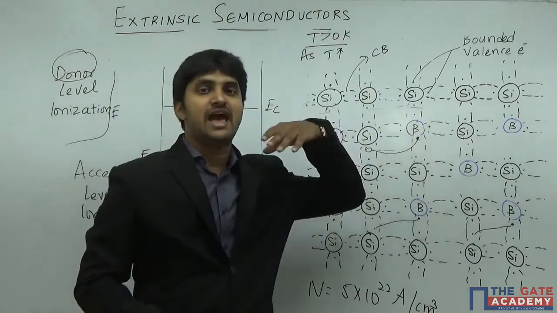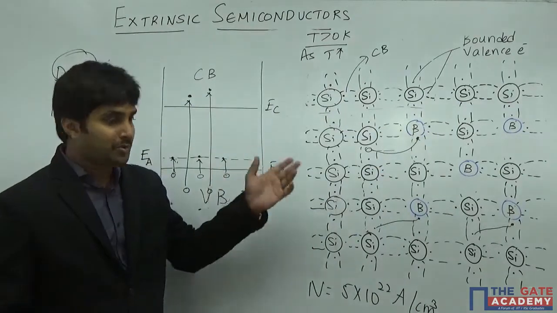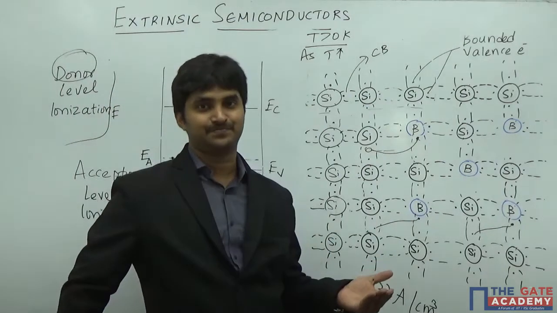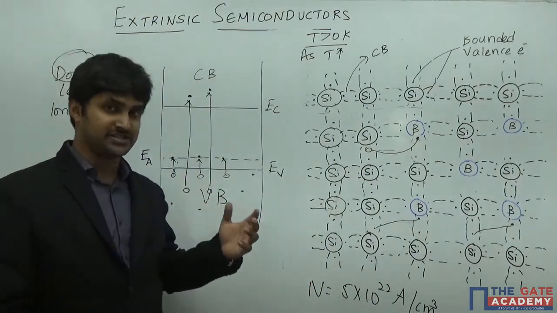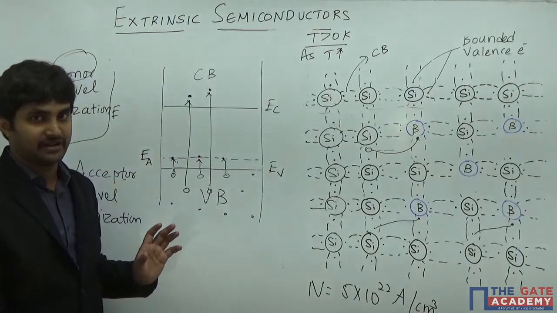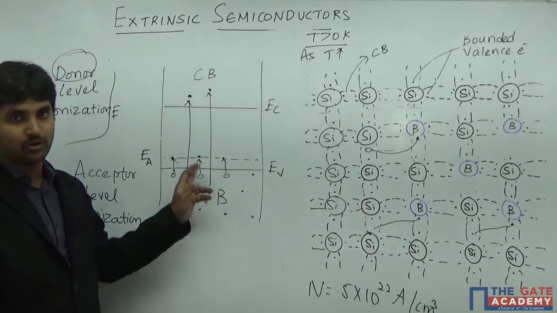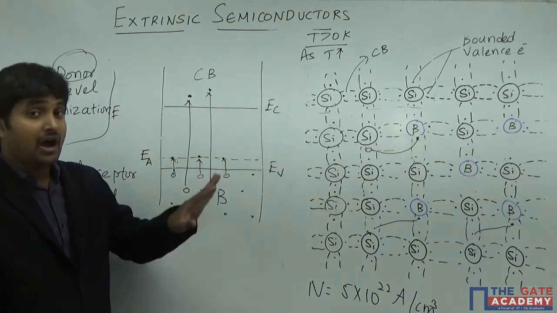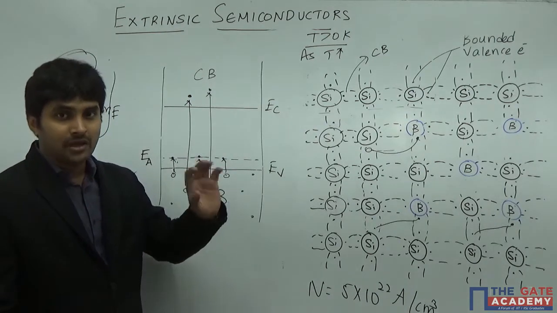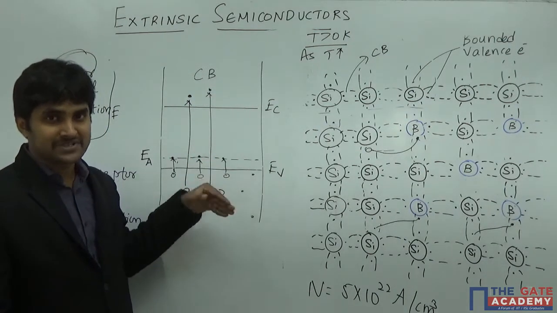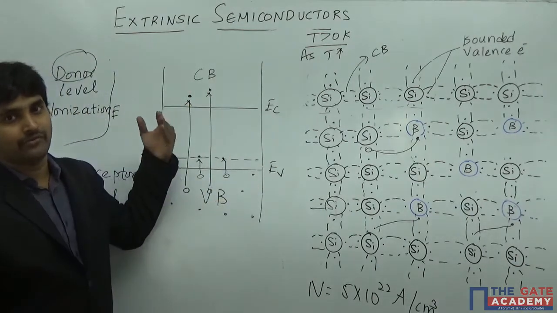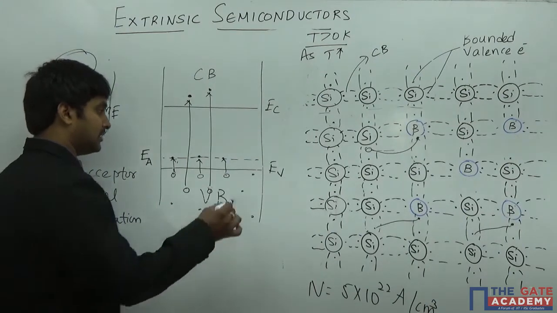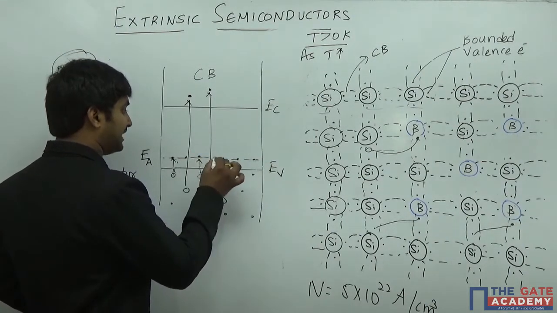As the temperature increases, acceptor level ionization is going to increase and more holes are generated inside the valence band. Holes are nothing but positive charges. We are going to treat the holes as positive charges inside the semiconductors. As temperature increases, more and more holes are created because more and more electrons are introduced into the acceptor energy level. This is going to happen till the acceptor energy level is completely filled.